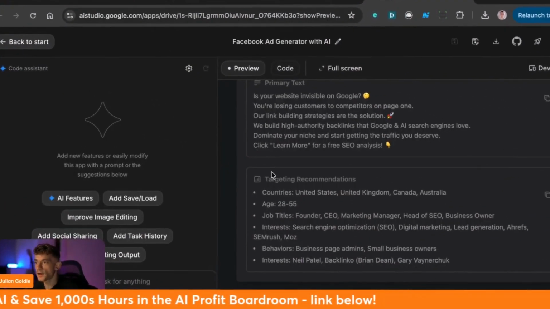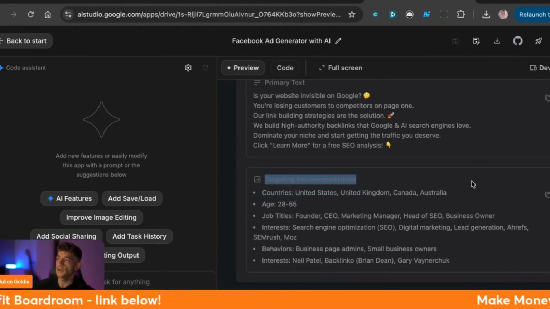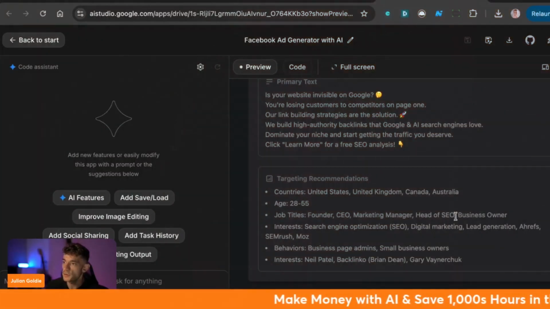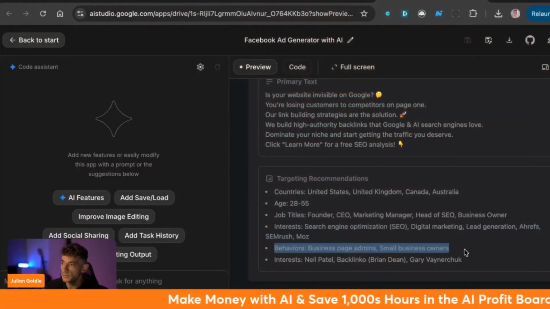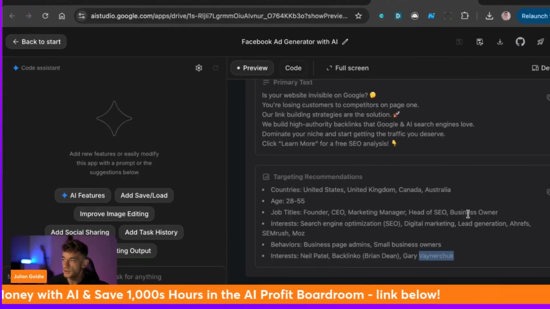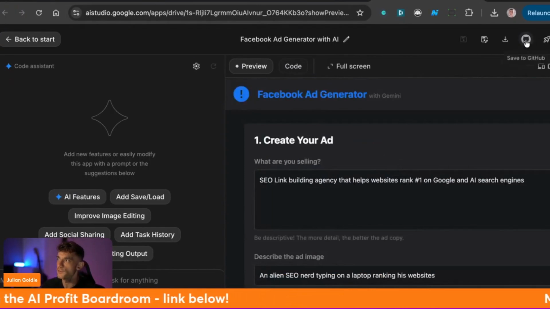And then we've got the targeting recommendations here, right? So it actually gives you ideas on, like, okay, here's the best countries to target, right? If you want to get clients from Facebook ads, here's the best age, here's the best job titles, here's the best interests, here's some behaviors, here's some interests, right? So Neil Patel, Ackland Co, Gary Vaynerchuk, etc. Right? And then we can just copy that and paste it straight into Facebook as well.